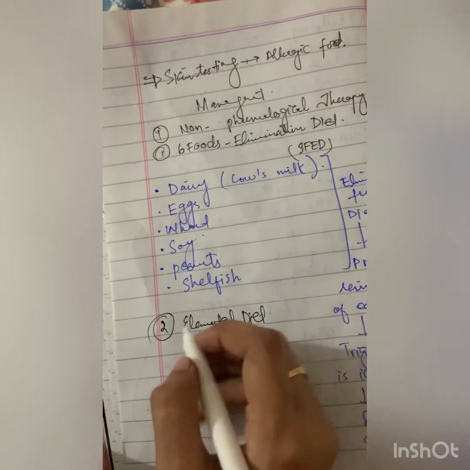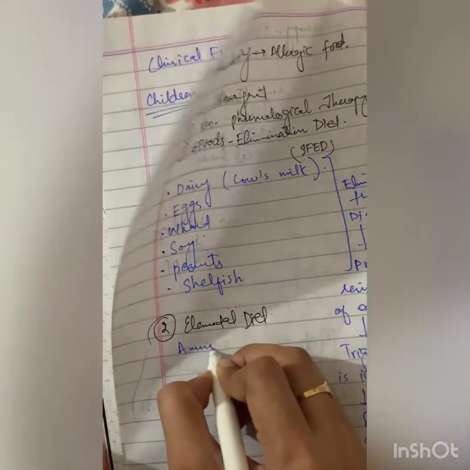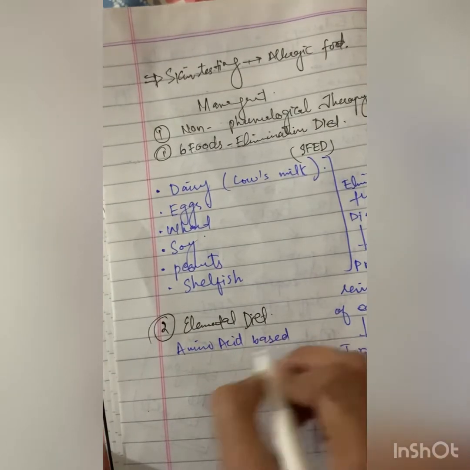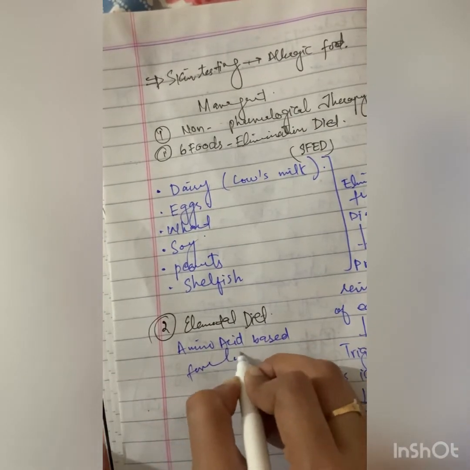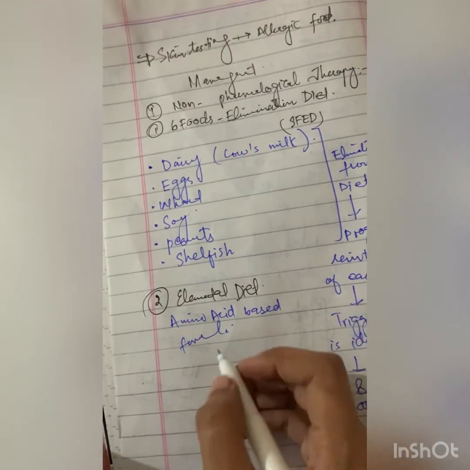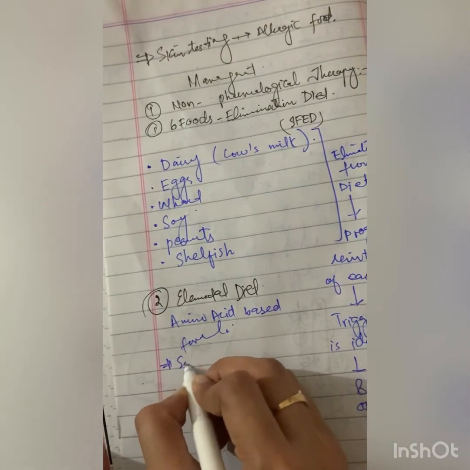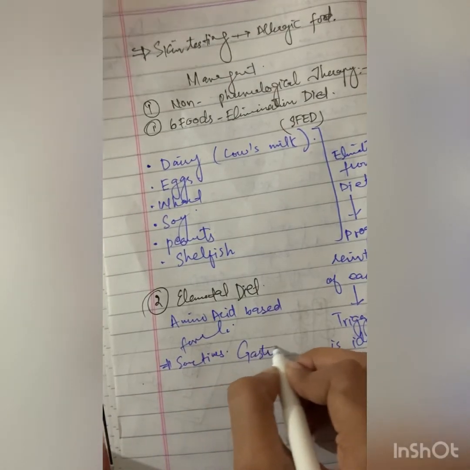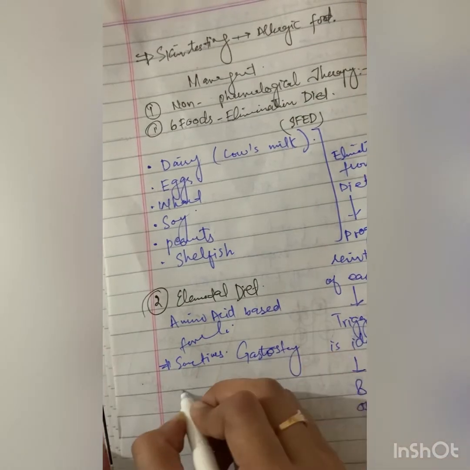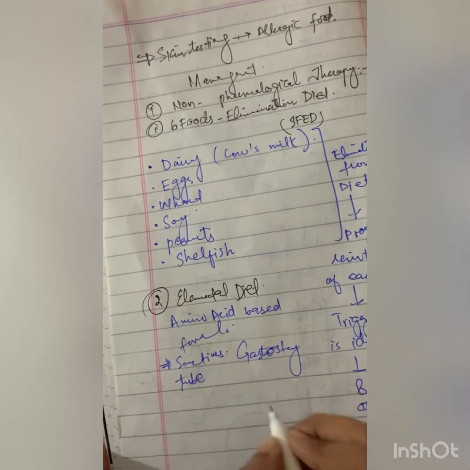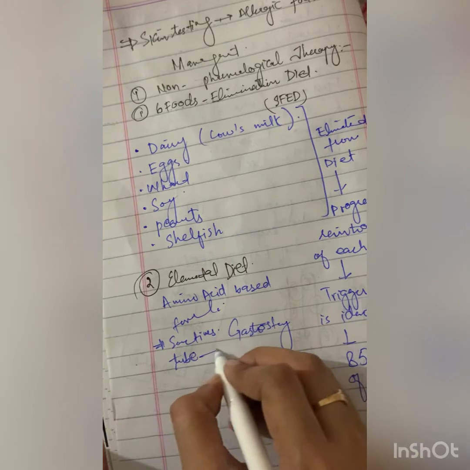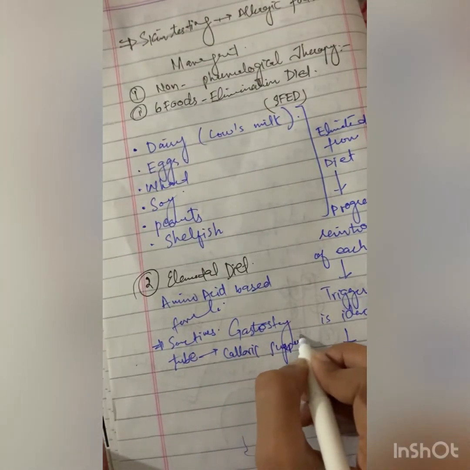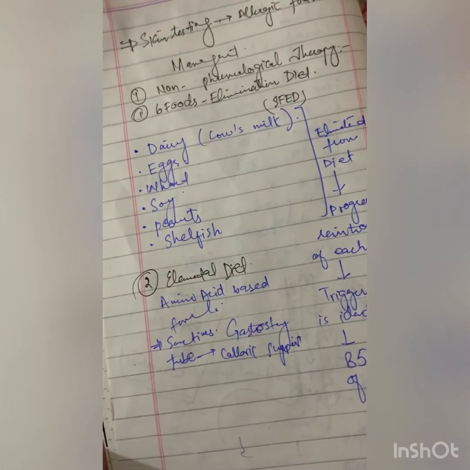It is a diet consisting of amino acid based formula. And the patients on elemental diets sometimes require a gastrostomy tube to achieve adequate caloric support. It is mainly given in the children with very severe disease.